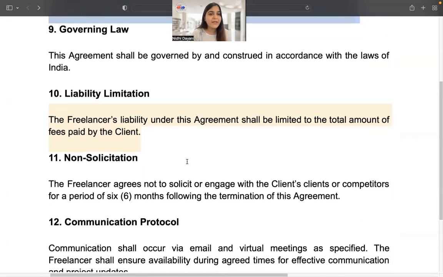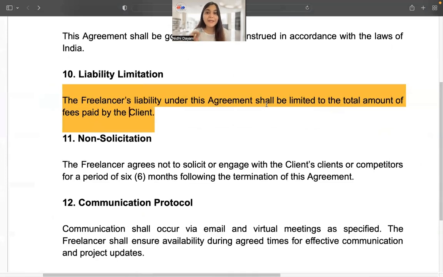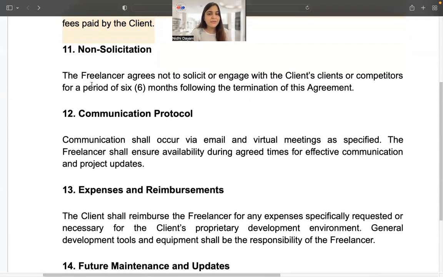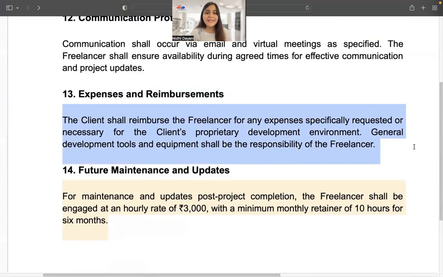Governing laws fine, limitation of liability. So here it says that the freelancer's liability under this arrangement shall be limited to total number of fees paid by the client. However, here, if we mention a specific amount, it will protect Arav's interest later so that an unjustified claim is not made against him. My prompt in regard to non-solicitation for 6 months is picked up, communication protocol is picked up,